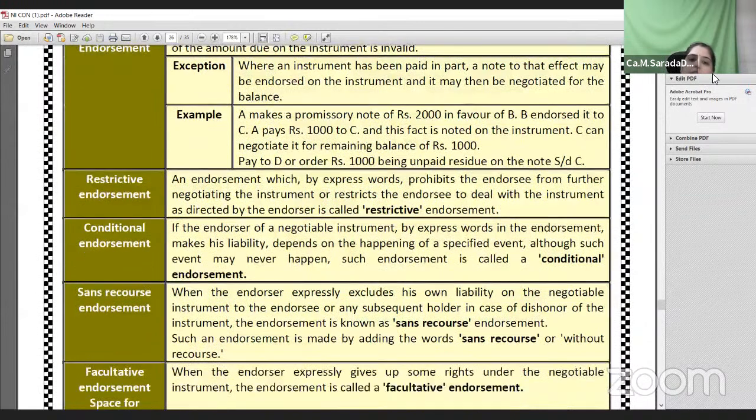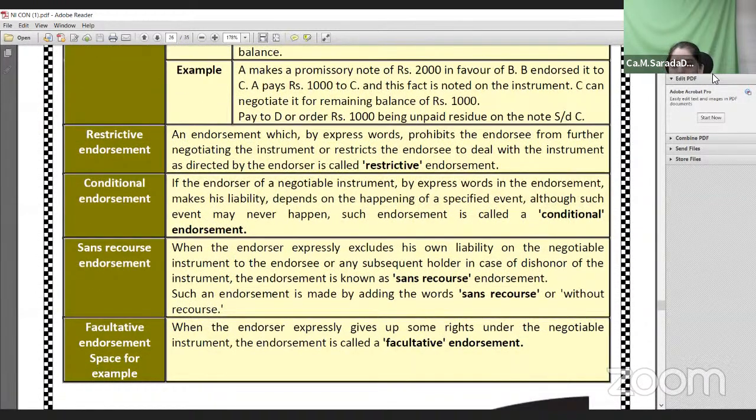Next, facultative endorsement. In this case, the endorser is waiving or losing some of the rights at the time of negotiation. He expressly gives up a few rights. What are those rights? When the instrument is transferred from A to B, B to C, C to D, if C makes a facultative endorsement, it means he specifically wants to leave some rights.